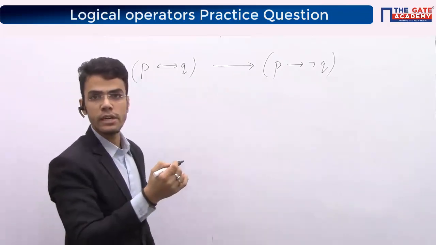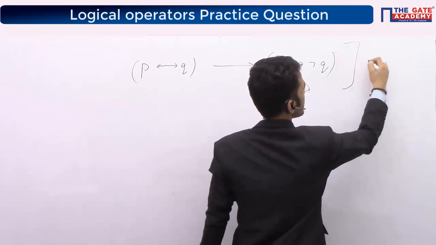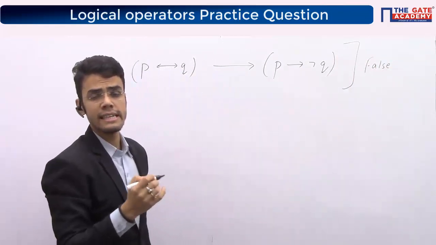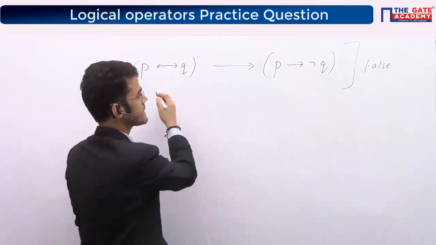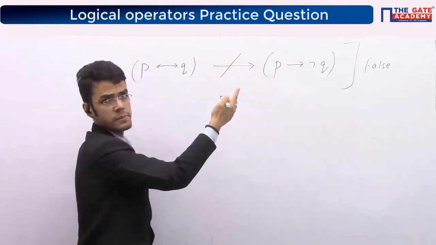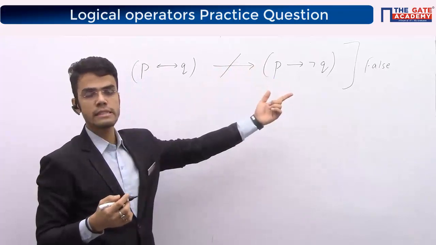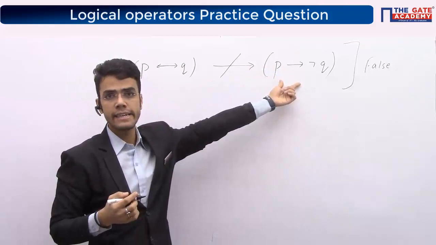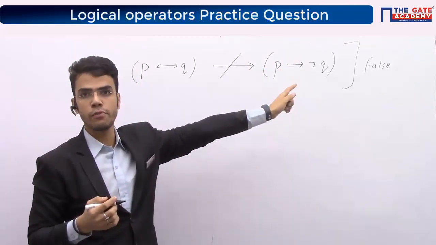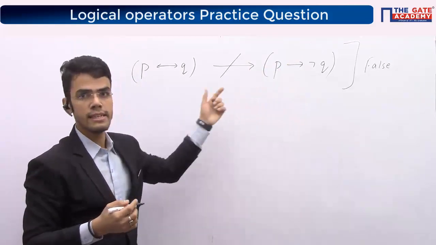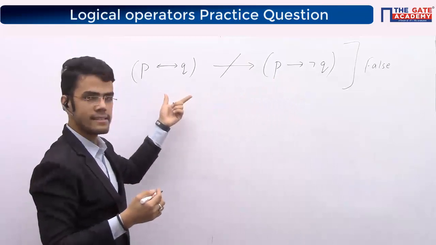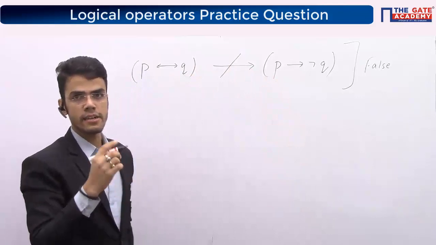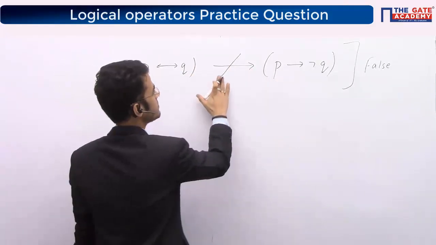In this expression, if you are able to generate a false case, an invalid case, then we say that this expression does not imply that expression. If you are able to generate one false case, I'll say this expression does not imply that expression. Only if you are unable to generate a false case will you say yes, this expression implies that expression. We just need to understand the terminology. What does implies mean here?